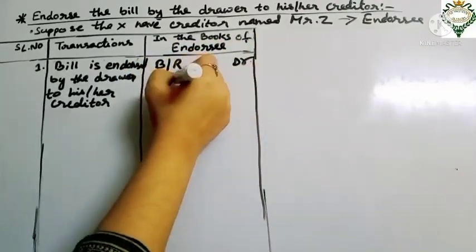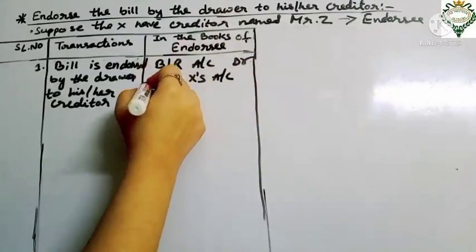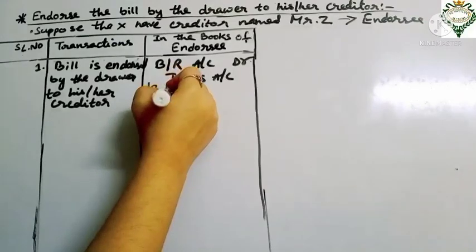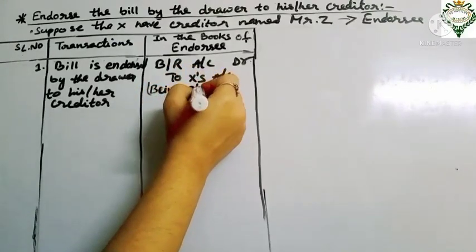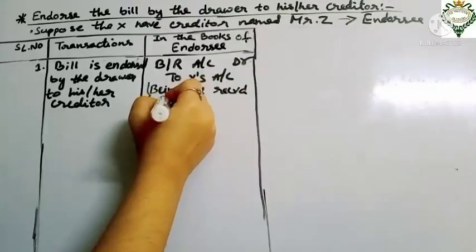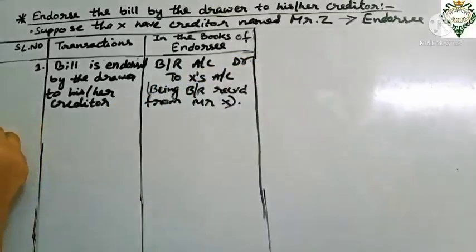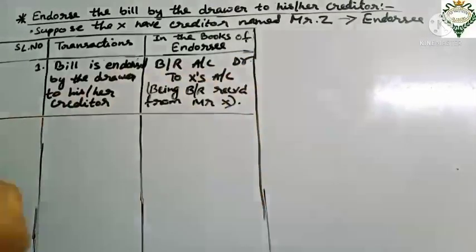debit to X's account. And we have to write here being BR received from Mr. X. Got it, students? How we have to put the transactions, put the entries.